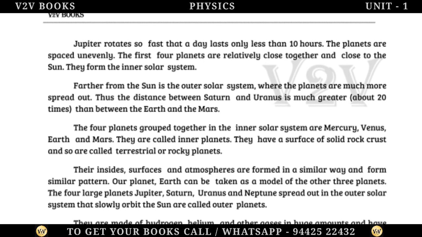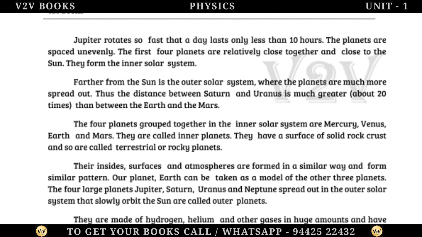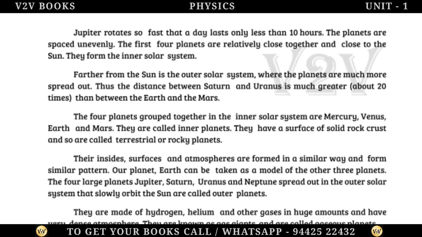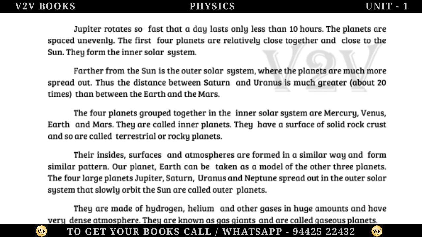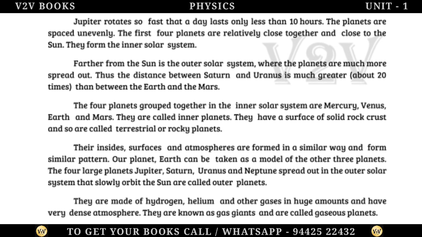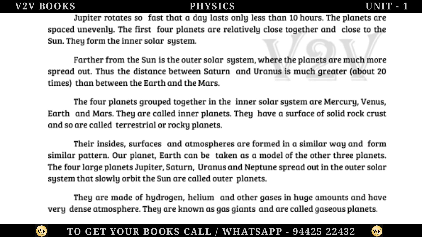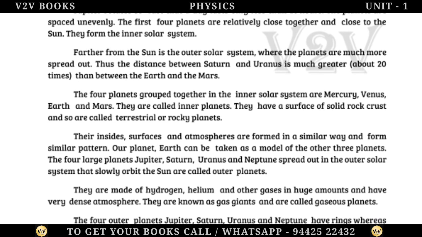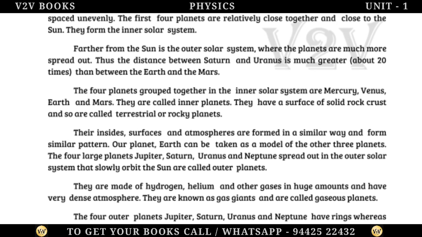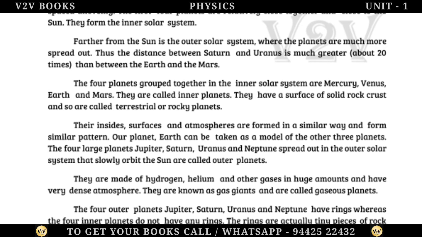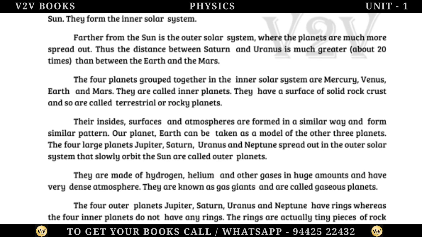The planets are spaced unevenly. The first 4 planets are relatively close together and close to the Sun. They form the inner solar system. Farther from the Sun is the outer solar system, where the planets are much more spread out. Thus the distance between Saturn and Uranus is much greater, about 20 times, than between the Earth and Mars.